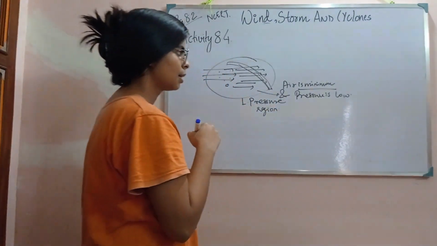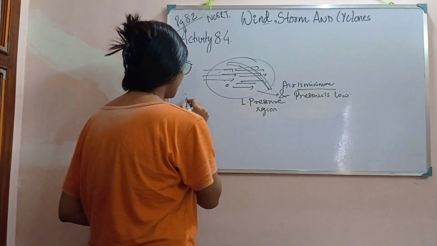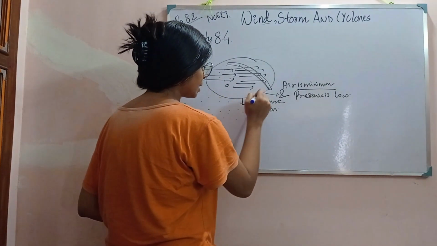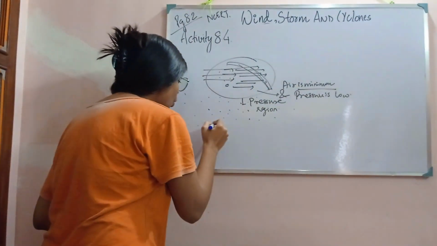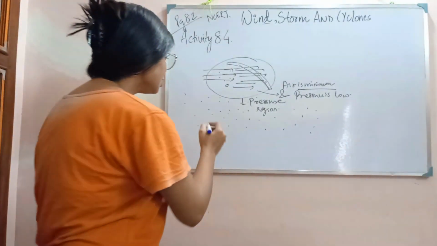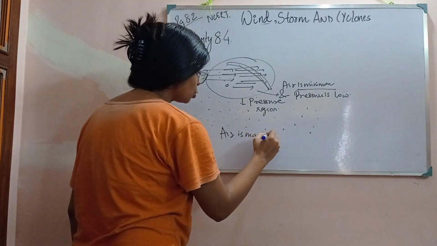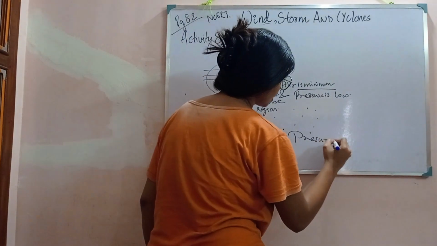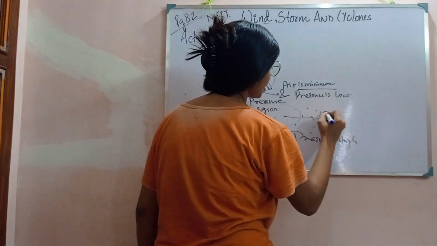But another question is that the air particles are also present below this. Only this region is a low pressure region. Below this, the air particles are present, and maximum air is present. So since maximum air is present, the pressure is high. So here is the high pressure region.